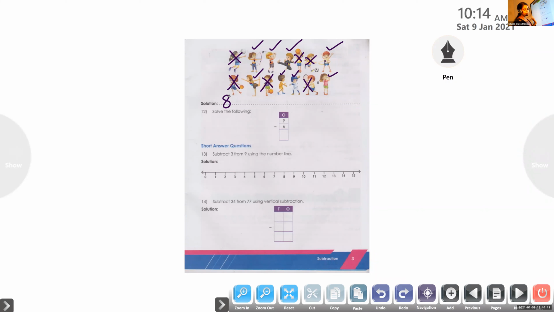What is the question? How many kids with other activities? That means without ball. So you can see 1, 2, 3, 4, 5, 6, 7, 8. So 8 kids are with the other activities. Understood, all of you? Yes, ma'am. So the answer is 8.